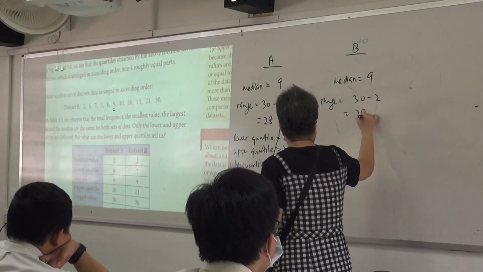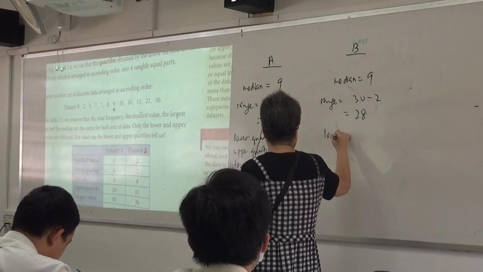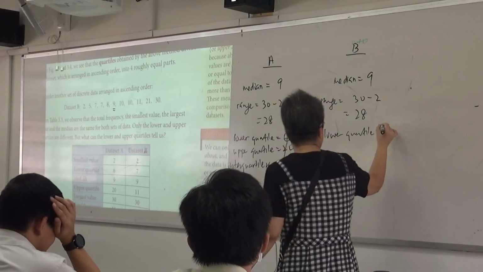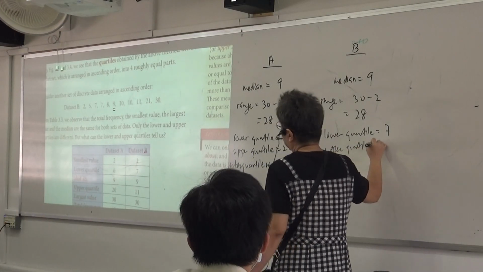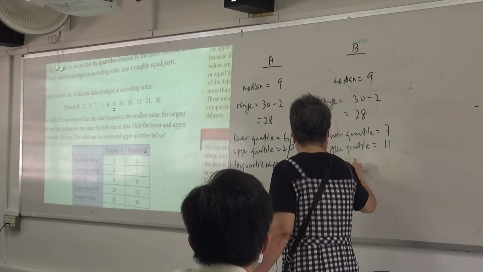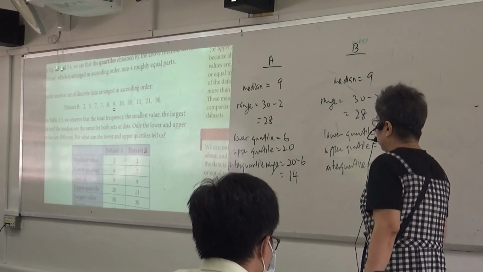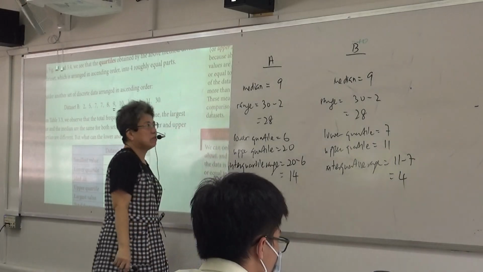30 minus 2, which is still 28. Can you see? What's the lower quartile? 7. Okay. What's the upper quartile? 11. What's the interquartile range? 11 minus 7. Answer 4. Okay. What can you say about these two data sets?